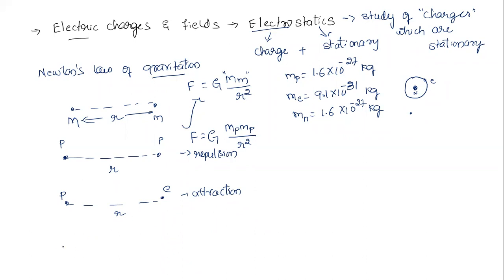What if I continue the experiment taking both electrons, again kept at the same distance? Now they again repel each other. So from these observations, I get to know that there is an additional property possessed by these bodies. Yes or no? So what is that property? That property is what we call charge.